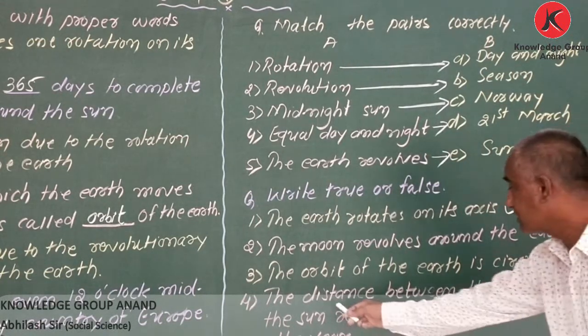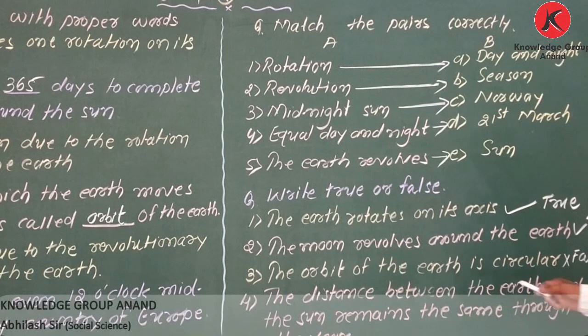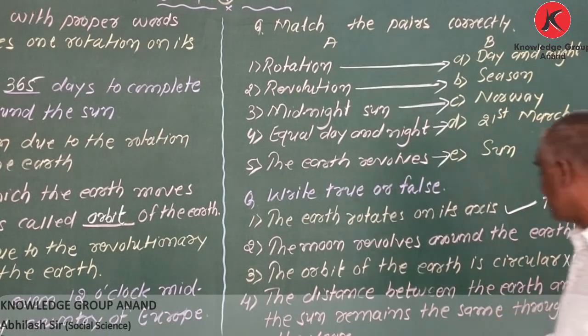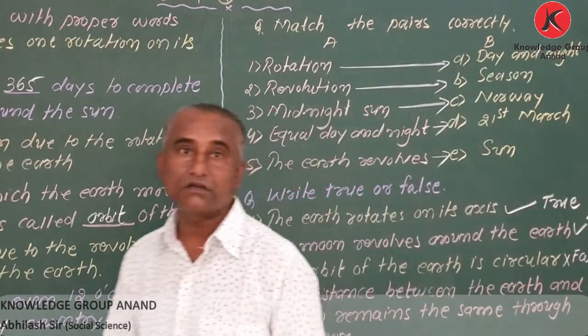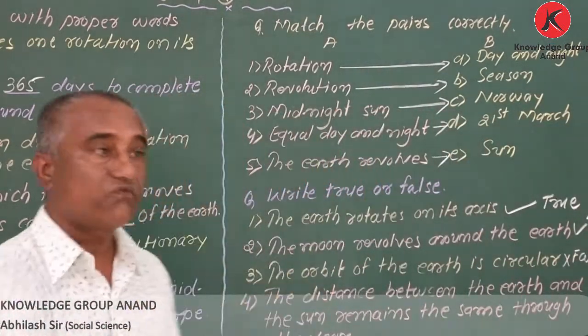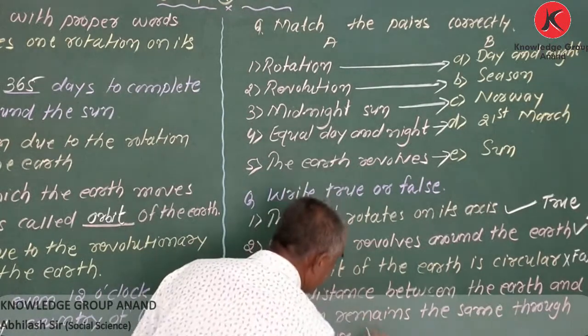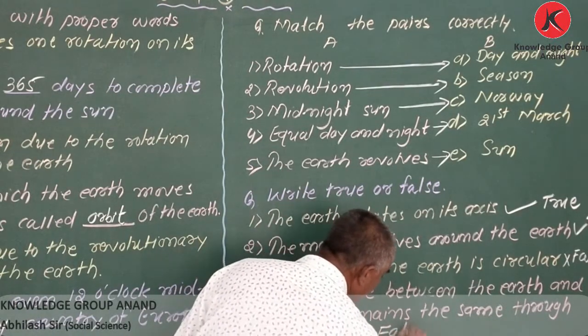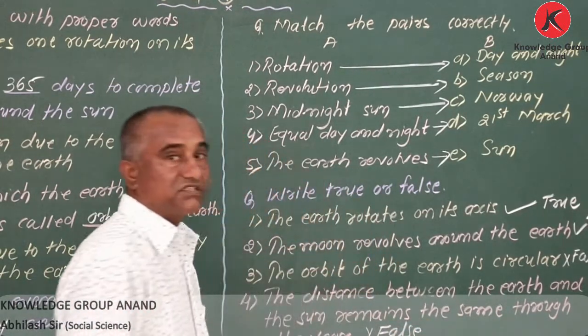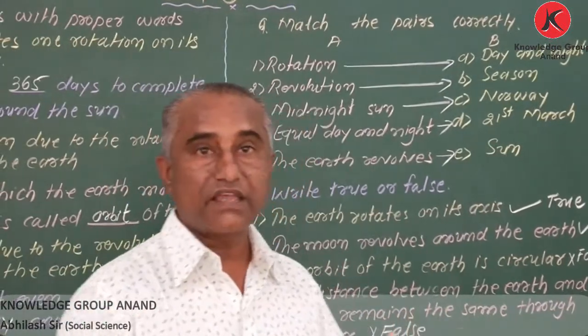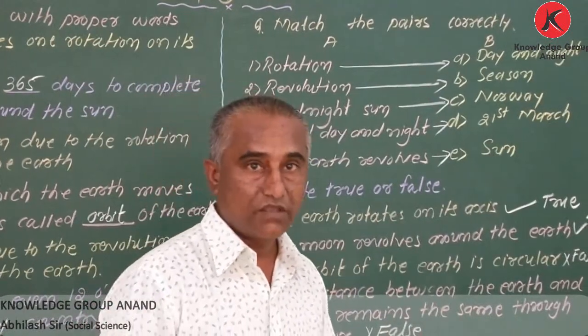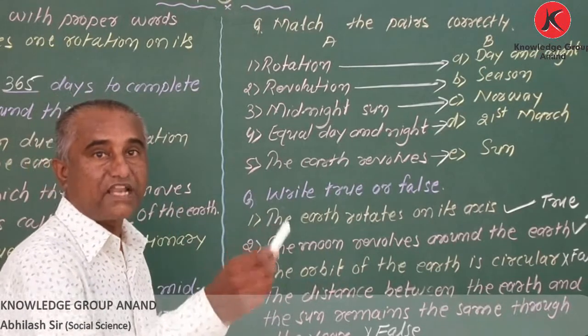Now the distance between the earth and the sun remains the same throughout the year. No, my dear student, that is a false statement. Why? My dear student, the distance between the earth and the sun doesn't remain the same. The orbit is elliptical.